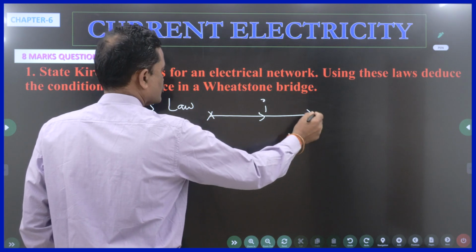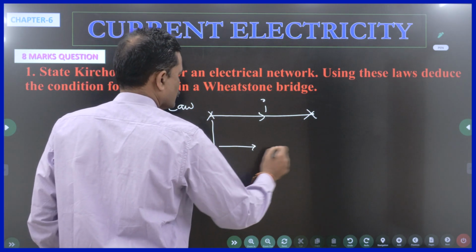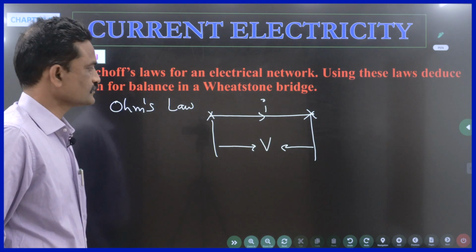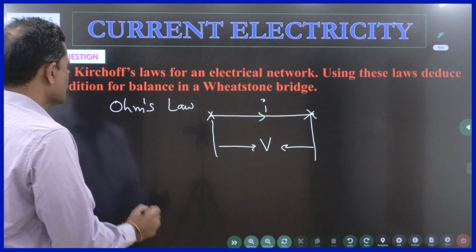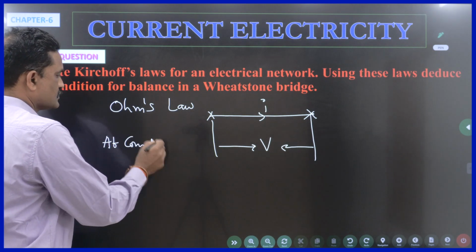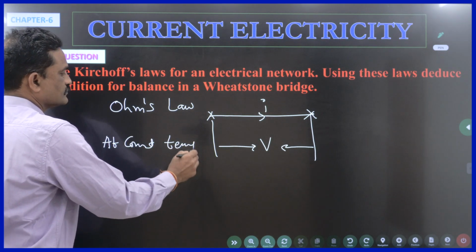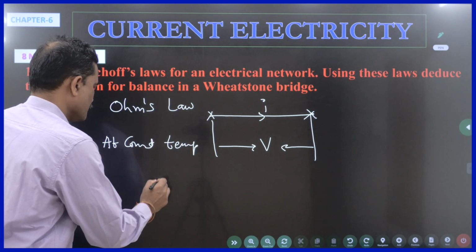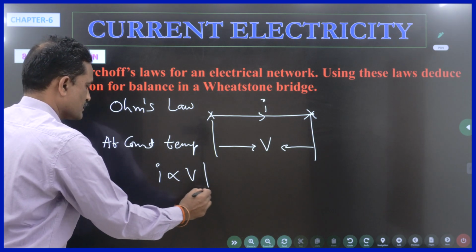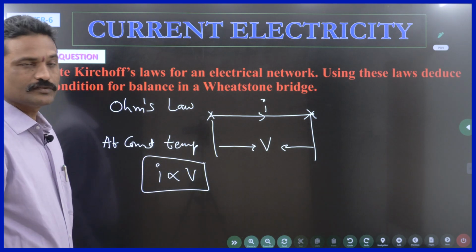These are the two ends, and the two ends are maintained at a potential difference of V. That is voltage. So according to Ohm's law, at constant temperature, you have to keep the temperature constant, then only it works. At constant temperature, the amount of current flowing through the wire is directly proportional to the potential difference. So this is Ohm's law.